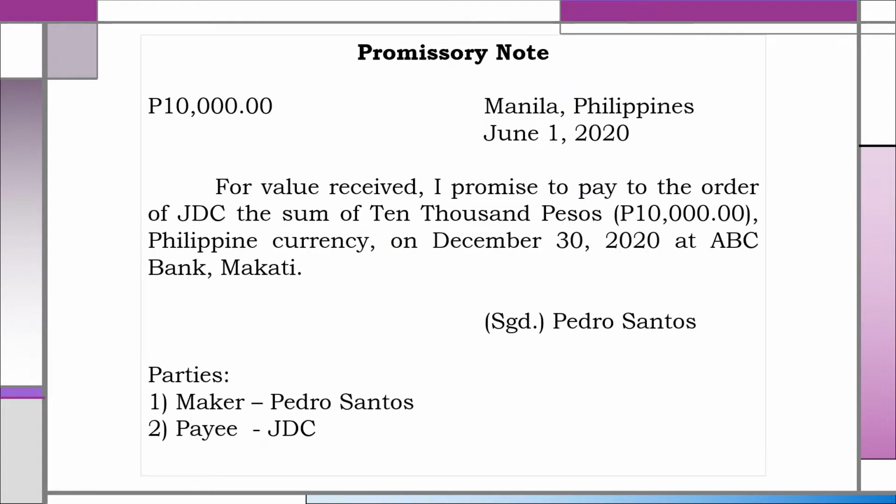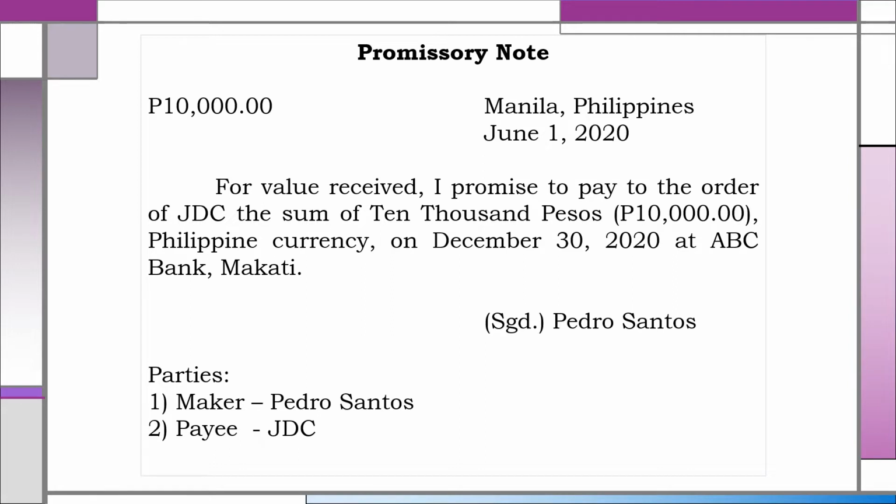Here is a standard form of promissory note. On the upper left-hand corner, we have the amount, 10,000 pesos. On the upper right-hand corner, we have the place of execution, Manila, Philippines, and the date of execution, June 1, 2020. The note states, for value received, I promise to pay to the order of JDC the sum of 10,000 pesos, Philippine currency, on December 30, 2020 at ABC Bank, Makati.